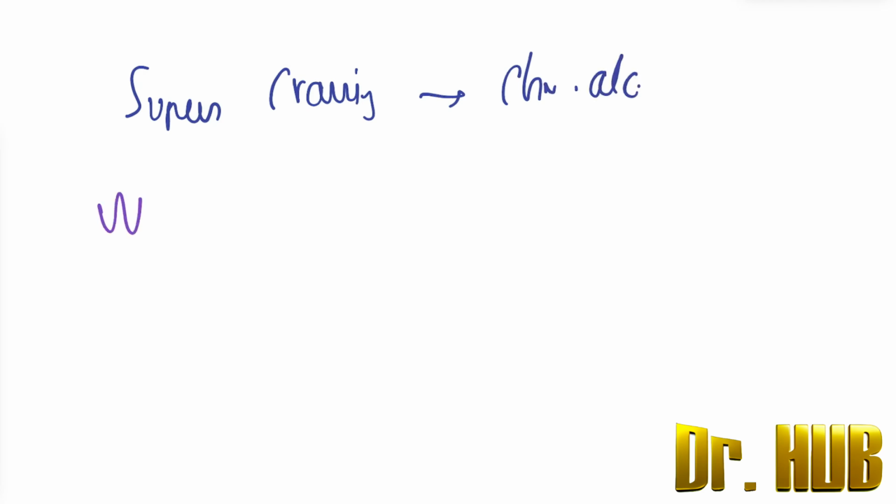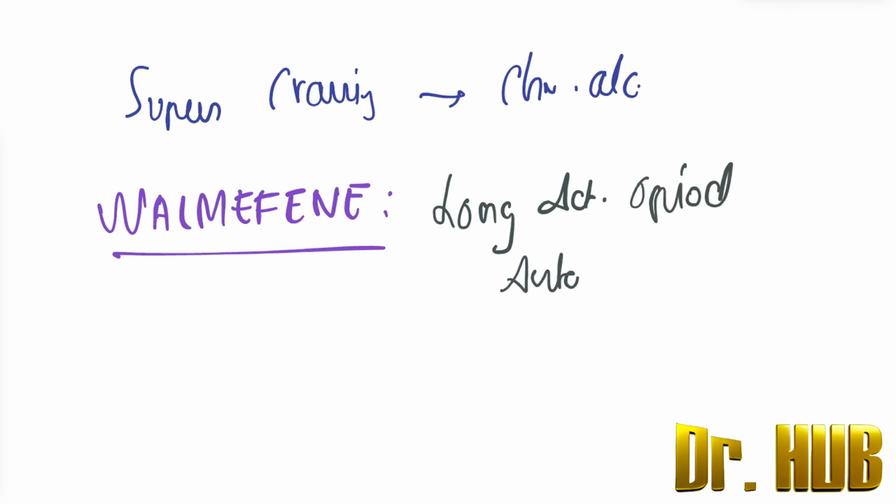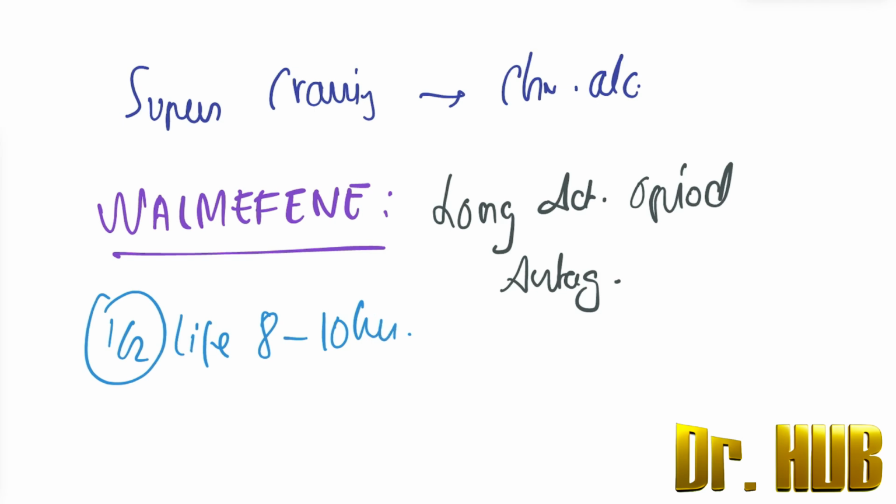Then we move on to nalmefene. Nalmefene is a long-acting opioid antagonist, and it has a half-life of 8 to 10 hours and is administered IV. It is used in opioid overdose, similar to naloxone.